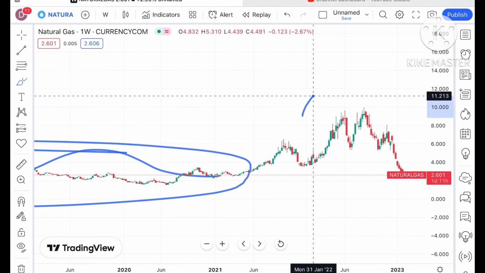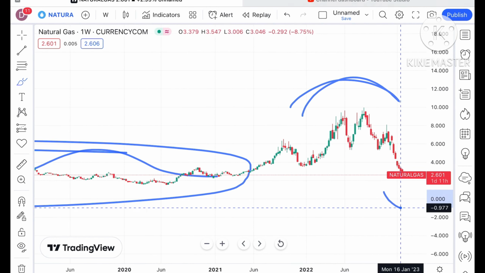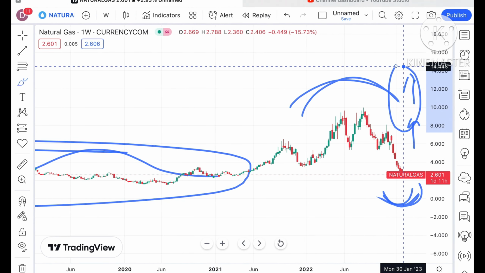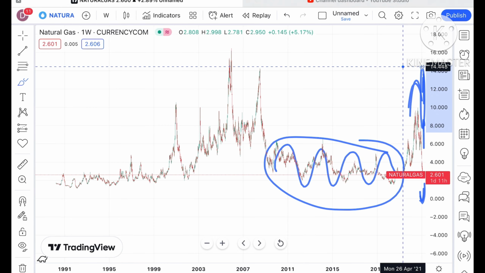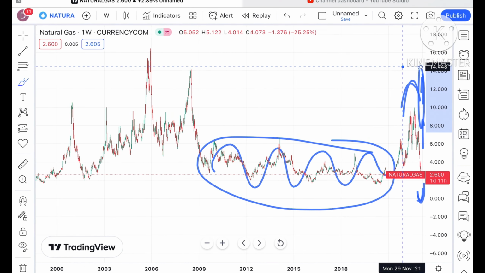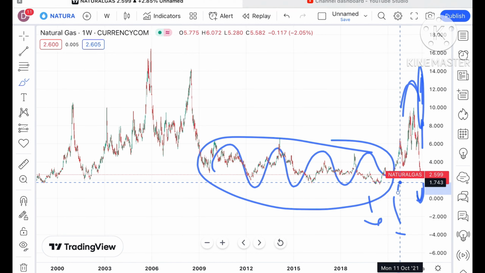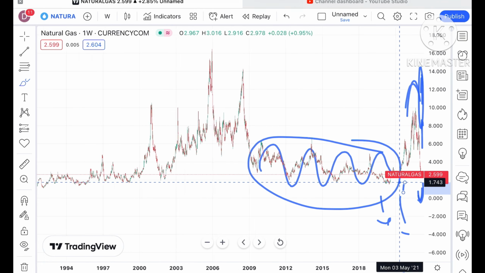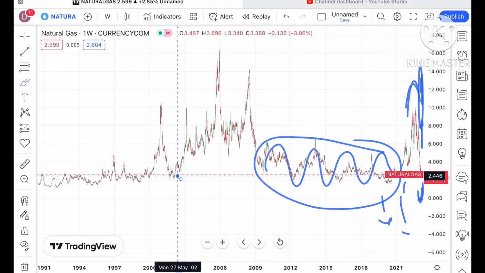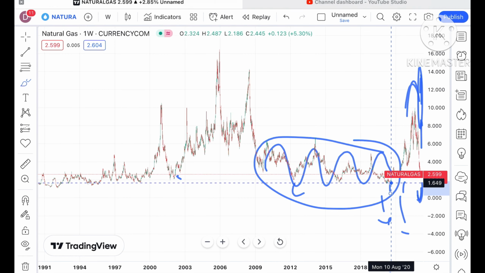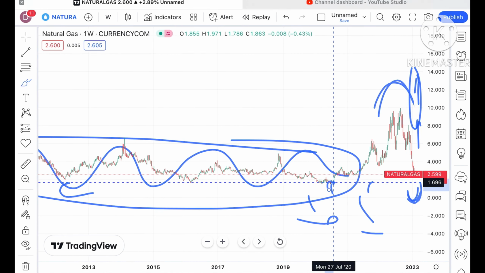Suppose if this trend forms a swing at this particular level, then it will try to move upside. Otherwise, the probability is high it can go further down towards a level of around $1.7 and further low, because we have not seen this level since 2020. Otherwise the price of natural gas was continuously moving upside.